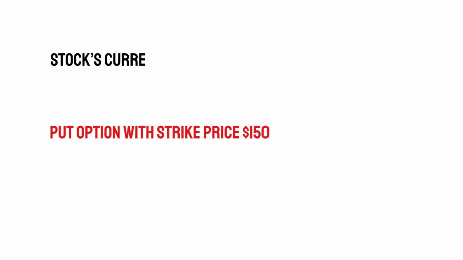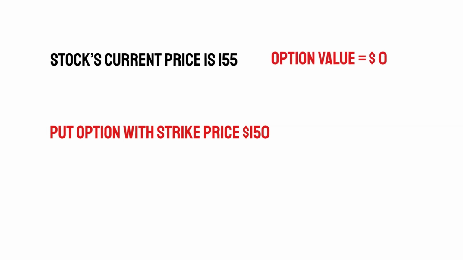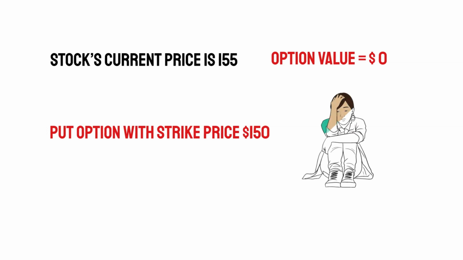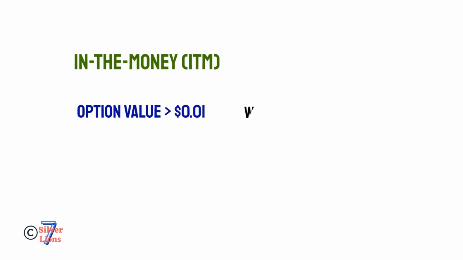You are an owner of a put option which has strike price $150 and the stock's current price is $155 at expiration. Your option has no value. Your broker will close out the position which has zero value. If options are in the money, with value 1 cent or more at expiration date, options will be automatically exercised, or you can exercise by just minutes before market close. Brokerage firms might have different cutoff times.